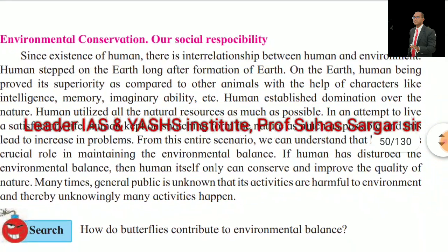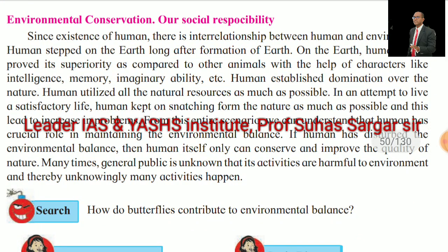Now, environmental conservation, our social responsibility. Since the existence of humans, there is an interrelationship between humans and the environment. Humans stepped on the earth long after the formation of the earth. On the earth, human beings proved their superiority compared to other animals with the help of characteristics like intelligence, memory, imaginative ability, etc. Humans established domination over nature. Humans utilize all the natural resources as much as possible in an attempt to live a satisfactory life.